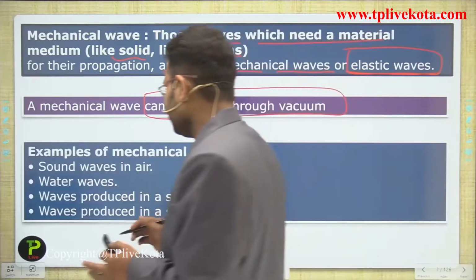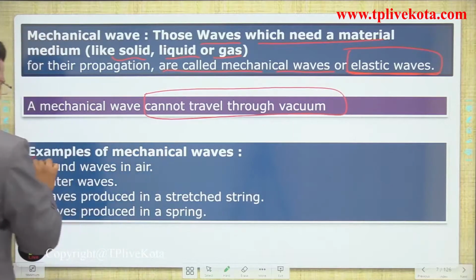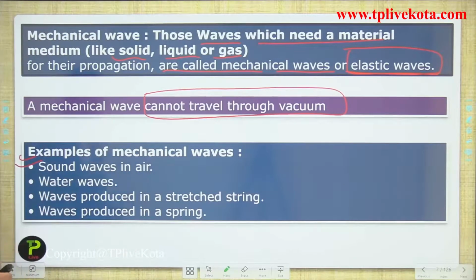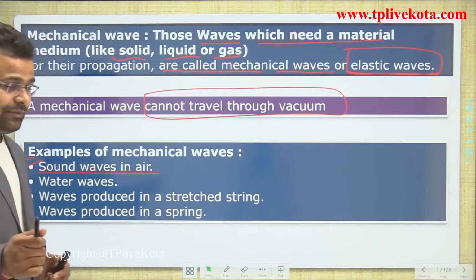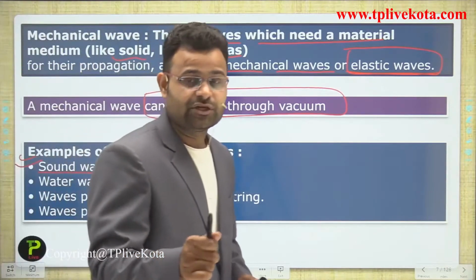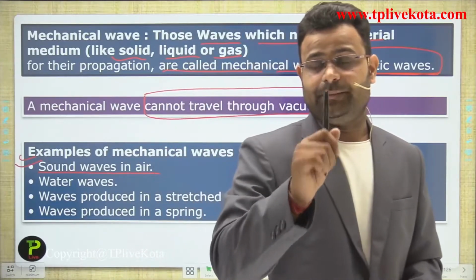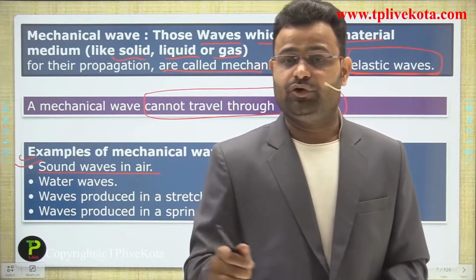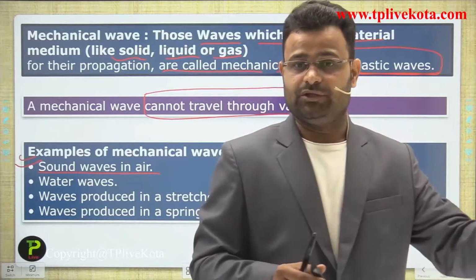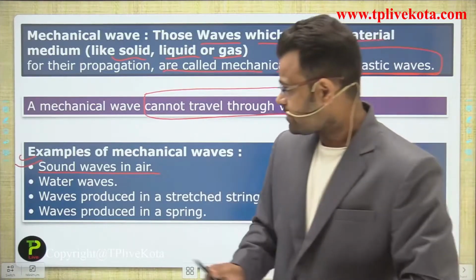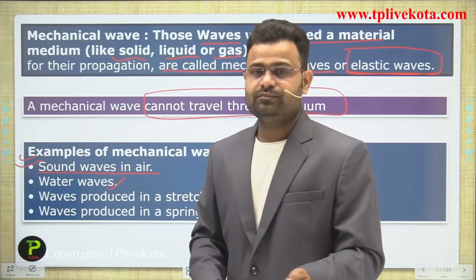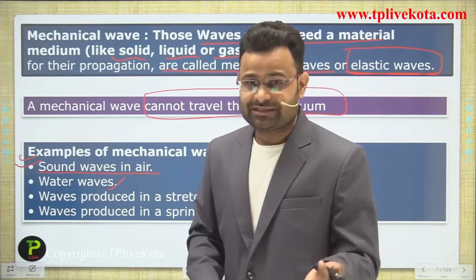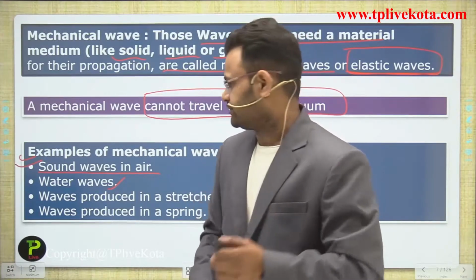The next point is some examples related to mechanical waves. The first one is a sound wave in air; the name of that chapter is Sound, guys. So sound always requires a medium if it wants to travel from one place to another place. Okay. Water waves require the material medium. Water waves form on the water surface, so every time they require the water.